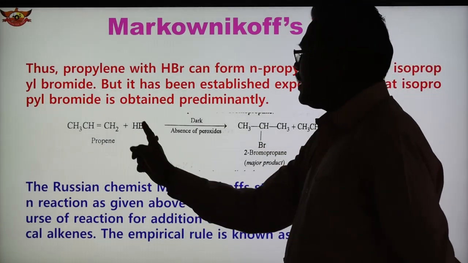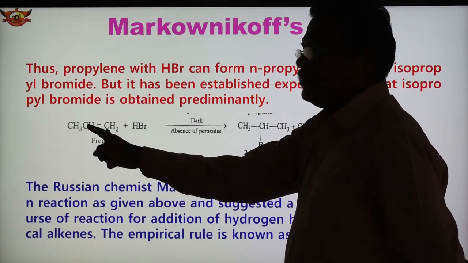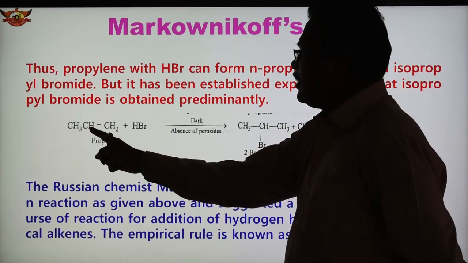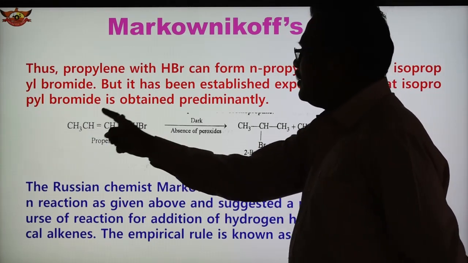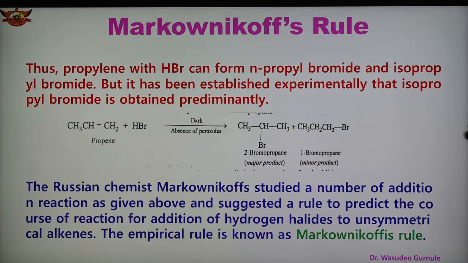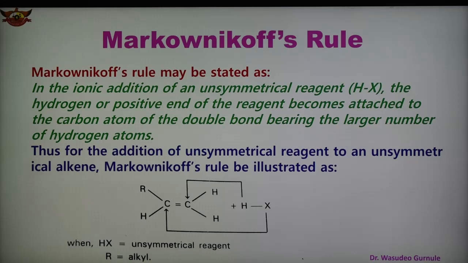So where will this Br attach? On this carbon there is one H, on this carbon there are two, so Br negative attaches to the carbon which contains less number of hydrogens, and the positive part attaches to the carbon which contains the large number of hydrogen atoms. So this empirical rule given by Markovnikov is famous and known as Markovnikov's rule.